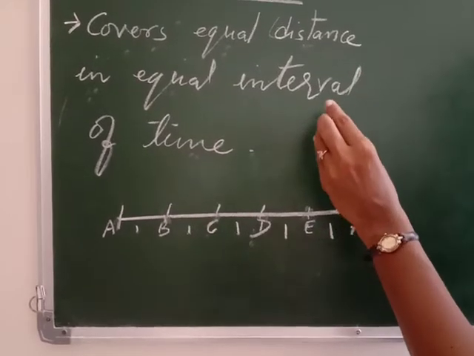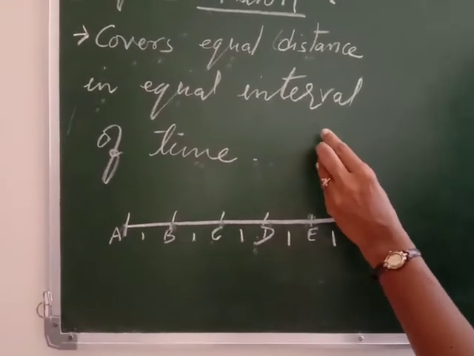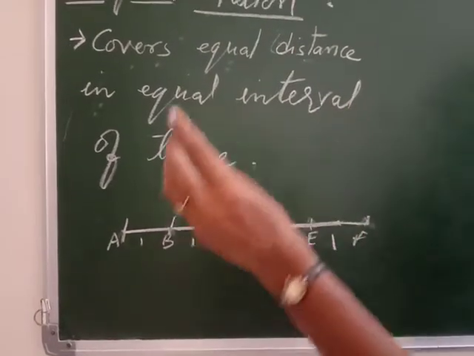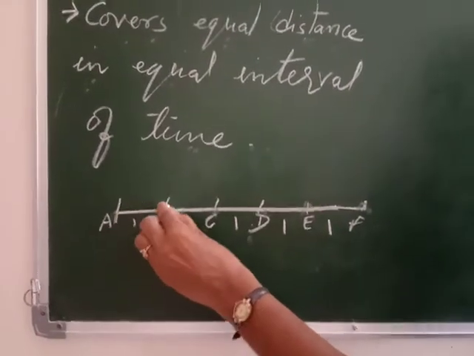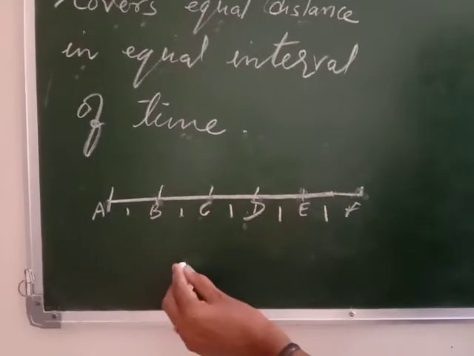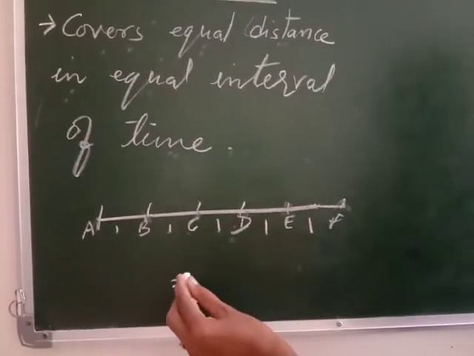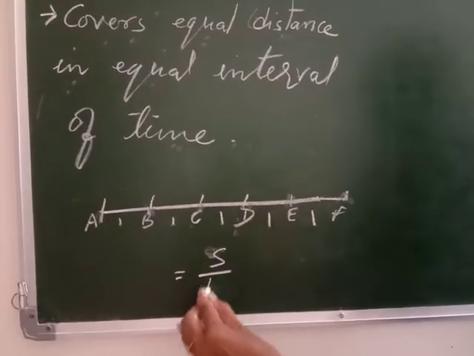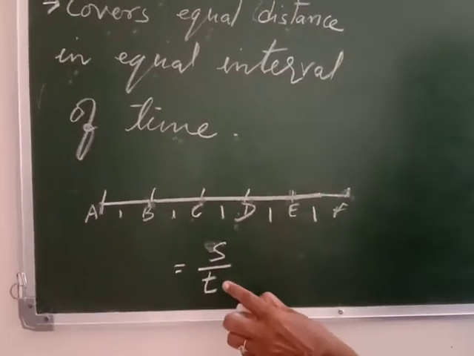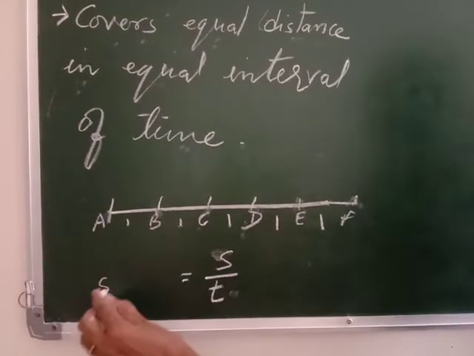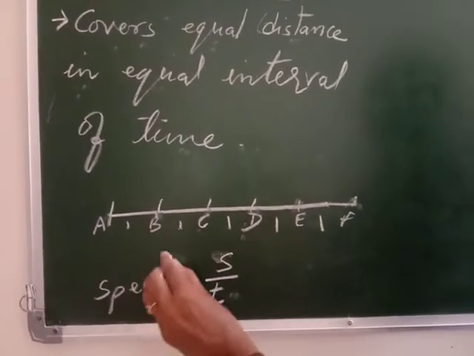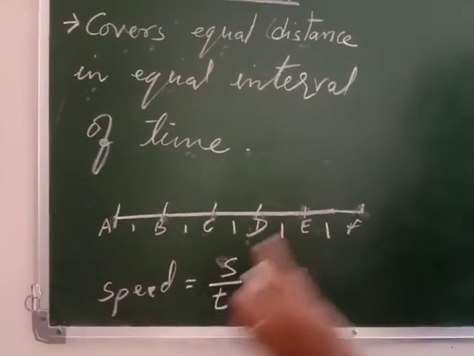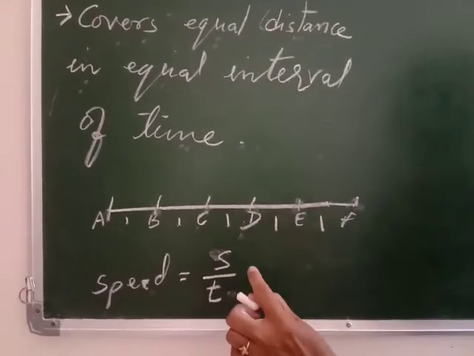Now let's talk about speed, average speed, velocity and average velocity. I hope you all know about speed. Speed means distance covered by time. Distance is represented by S and time is represented by T, and that is known as speed. If I want to perform a uniform motion, then the speed must be constant.